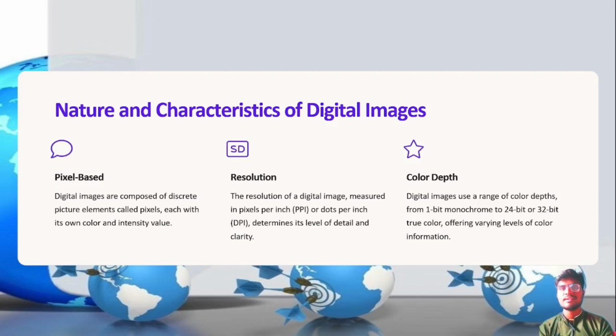You all know about resolutions like HD resolution, and nowadays 4K and 8K technologies are coming, and the resolution is getting better. The resolution of a digital image is measured in pixels per inch or dots per inch. Using these units, we measure the resolution of a picture, right? Color depth. Digital images use a range of color depth from 1 bit, monochrome, to 24 bits or 32 bits in true color.